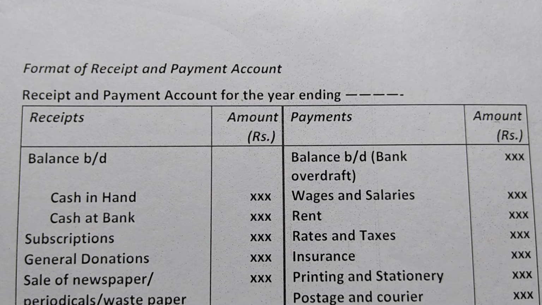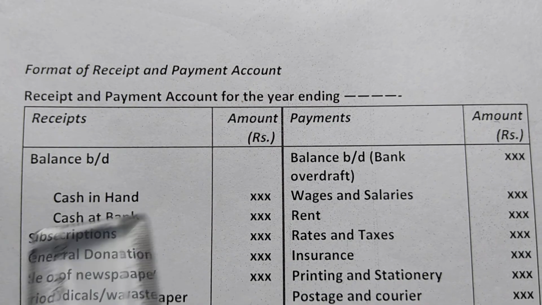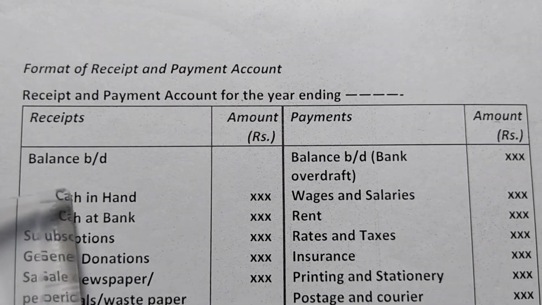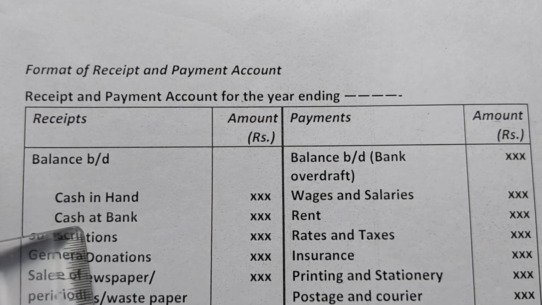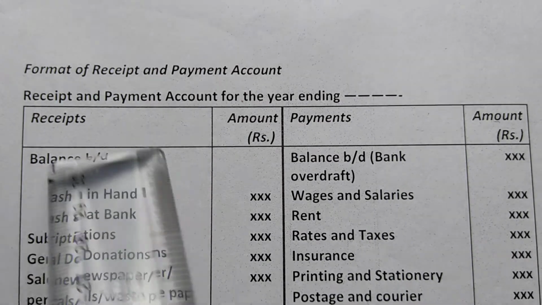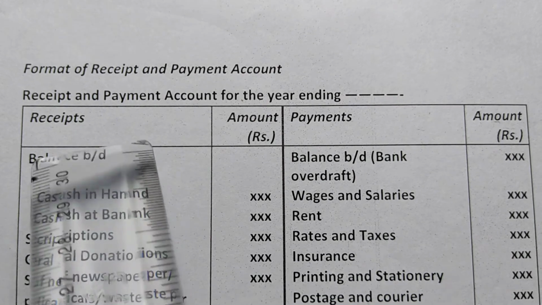Okay, so let's see the format first. The receipt and payment account starts with the opening balance of cash in hand and cash at bank. On the debit side, we will write "To balance brought down", cash in hand and cash at bank. We start with the opening balance and then all the receipts.